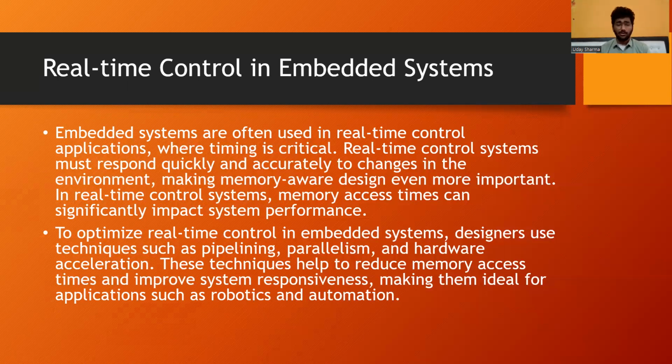To optimize real-time control in embedded systems, designers use techniques such as pipelining, parallelism, and hardware acceleration. These techniques help to reduce memory access times and improve system responsiveness, making them ideal for applications such as robotics and automation. Let us examine one of these topics, pipelining, which shows how the system uses less memory and has faster processing.